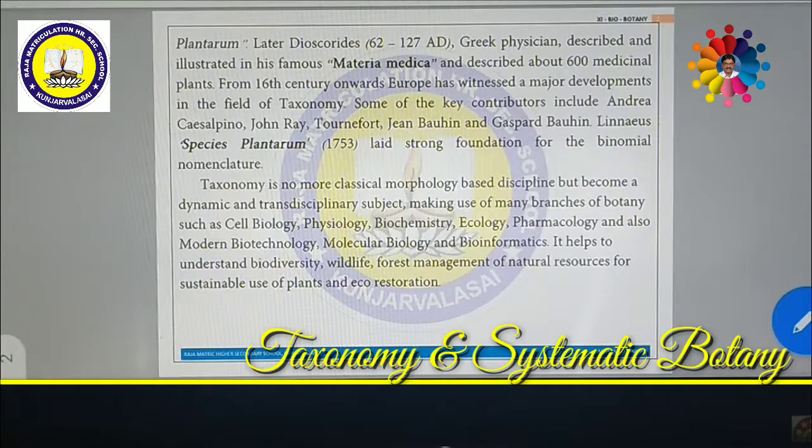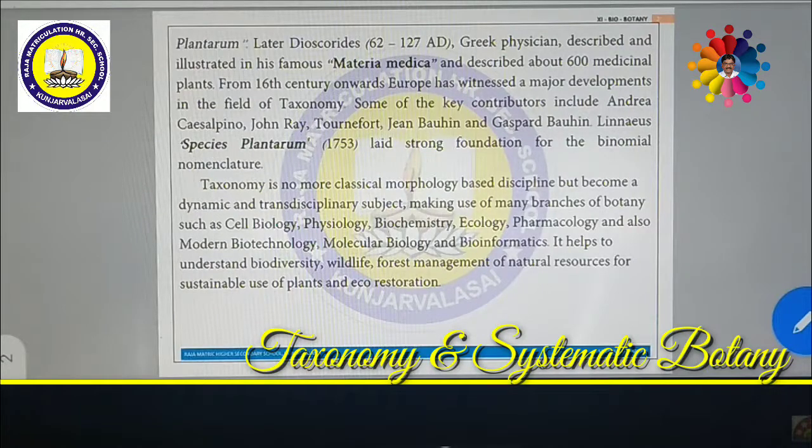Later on, some of the medicinal plants were identified by scientists and various tribal people, who found various types of medicinal plants in the forest by the trial and error method. More than 600 medicinal plants were classified by Dioscorides, a Greek physician.